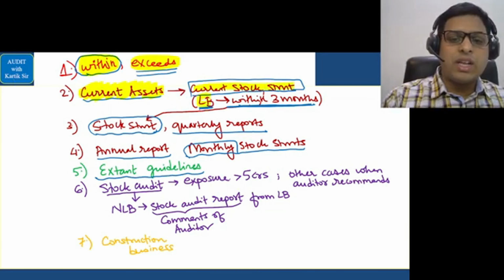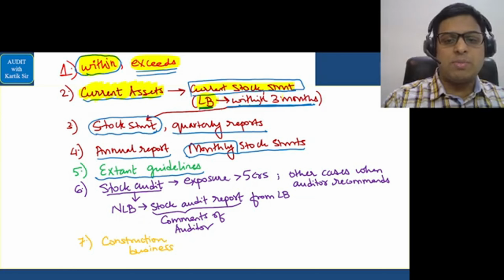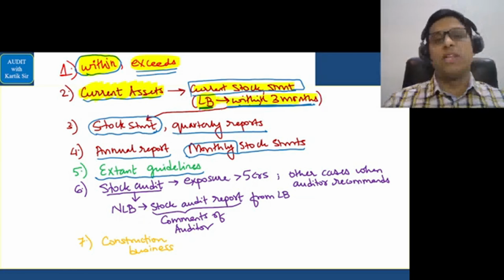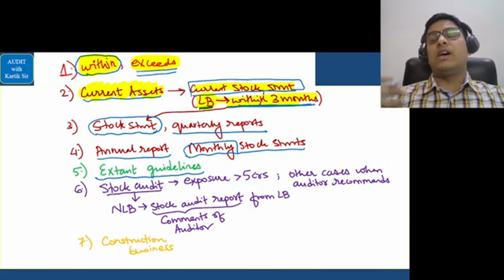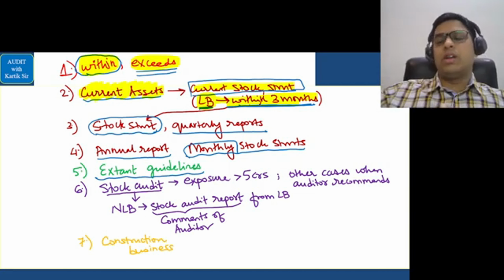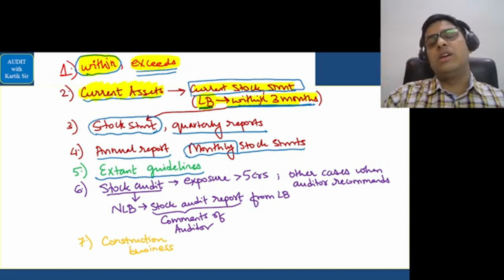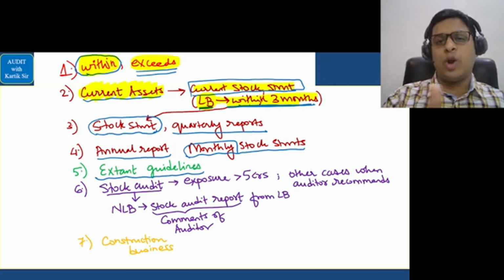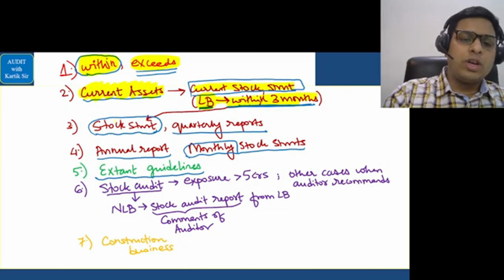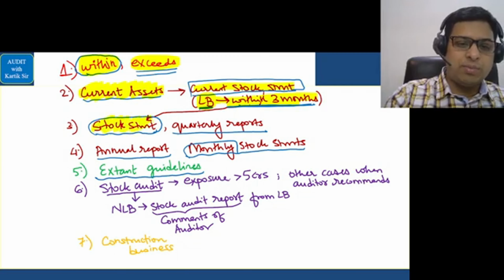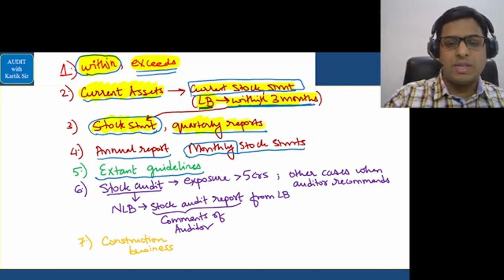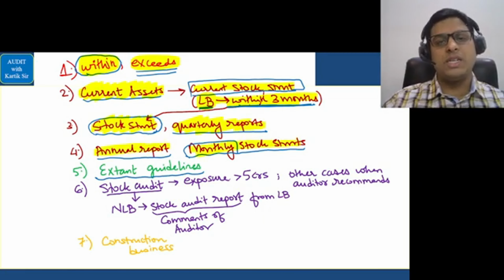In case it is a large borrower, we should check the most recent current stock statement, that is, one which is within 3 months. In fact, if we check an older stock statement, then it is not proper. They have written in the module that it is irregular, so it should not be considered. The bank should check the stock statement, the quarterly reports, the annual report, and the monthly stock statements of the borrower.